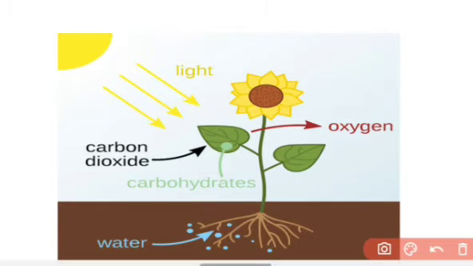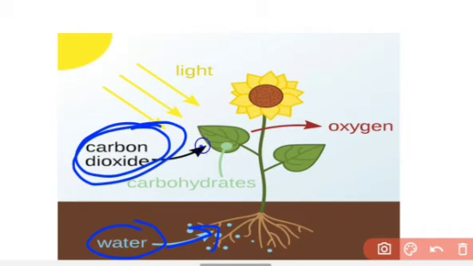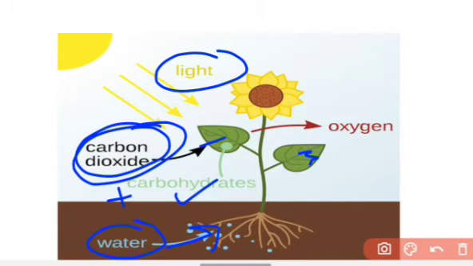Here the plants use carbon dioxide from the atmosphere and water from the soil. They take the water from the soil through the roots, and they take the carbon dioxide from the atmosphere through the stomata of the leaves, and they combine these two to make glucose, that is the carbohydrate, in the presence of sunlight and the chlorophyll which are present in the leaves.